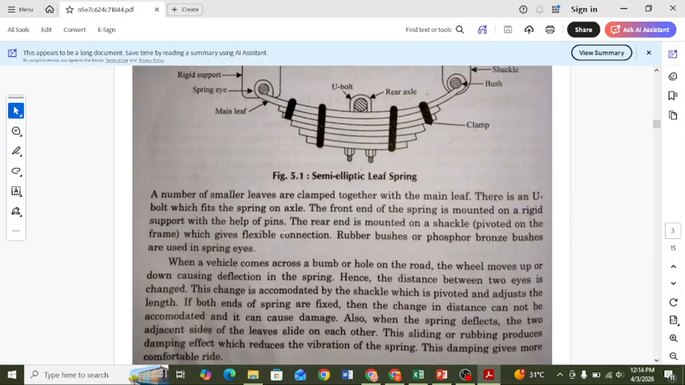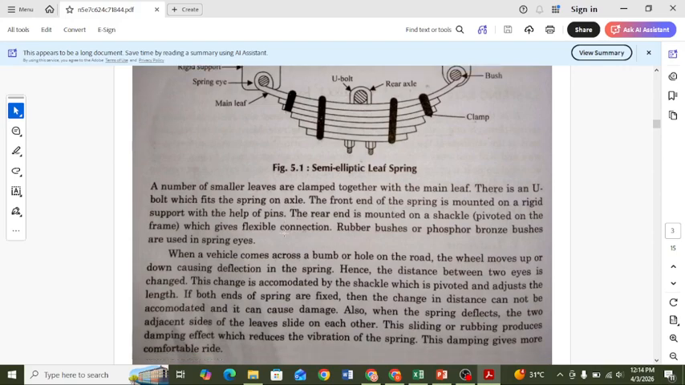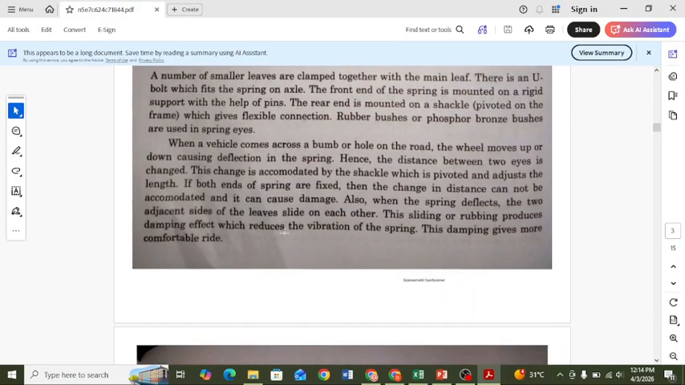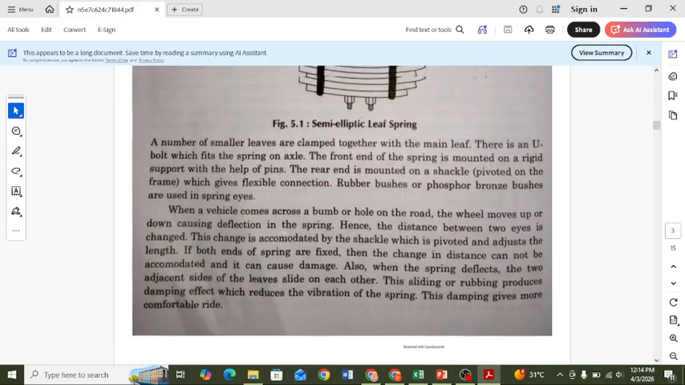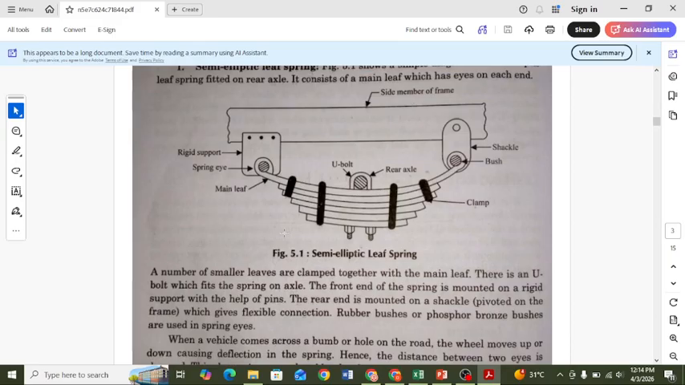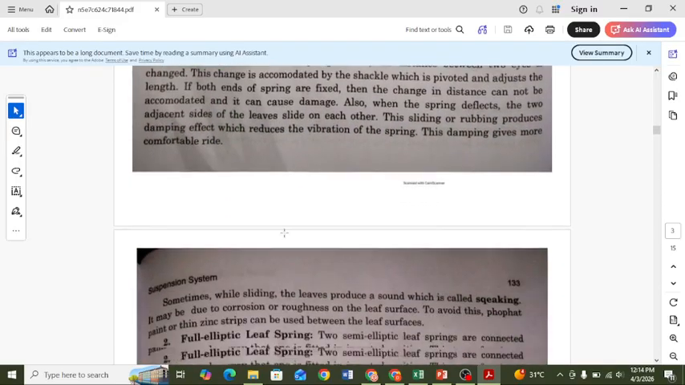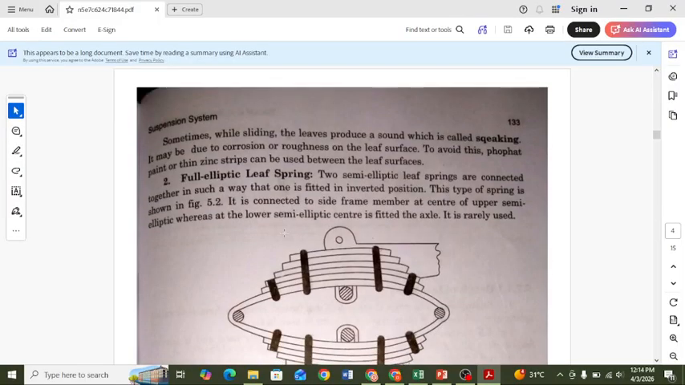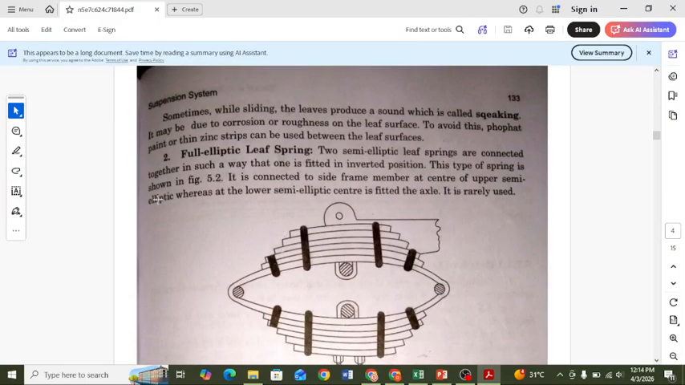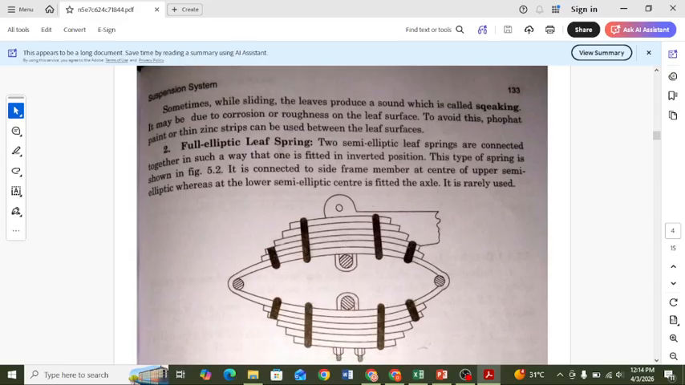A rubber bush or phosphor bronze bush is used for the leaf spring eyes. So in the semi-elliptical leaf spring, mostly a rubber bush or phosphor bronze bush is used for these leaf eyes. Next is the full elliptical leaf spring. This is a totally full elliptical spring, shown in the image here.